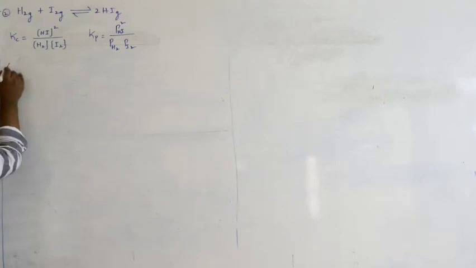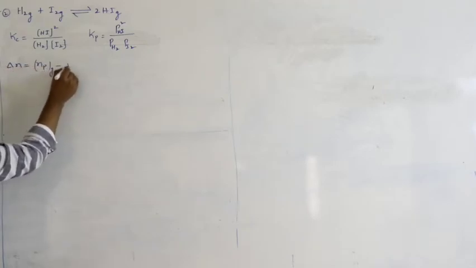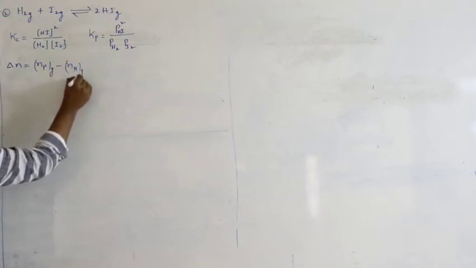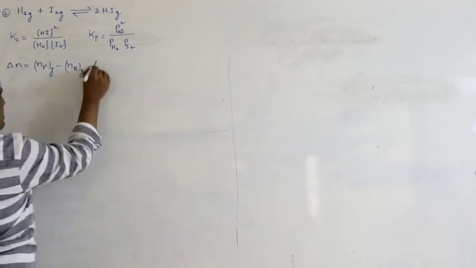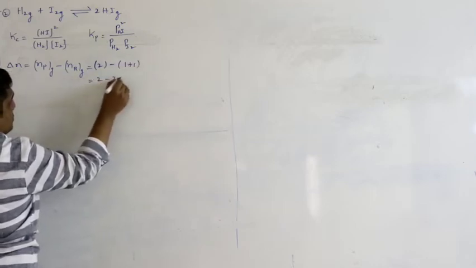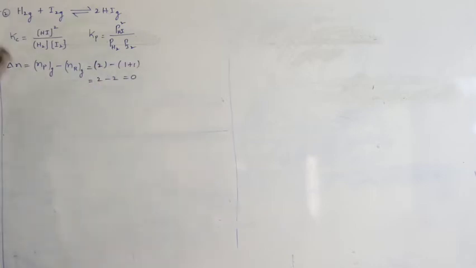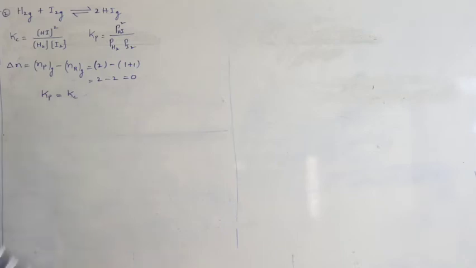Let us find delta N. So number of moles of gaseous products minus number of moles of gaseous reactants. This is 2 minus 1 plus 1, that is 2 minus 2 equal to 0. So if delta N equal to 0, what is the relation? Kp must be equal to Kc. For this equation, Kp will be equal to Kc, right?